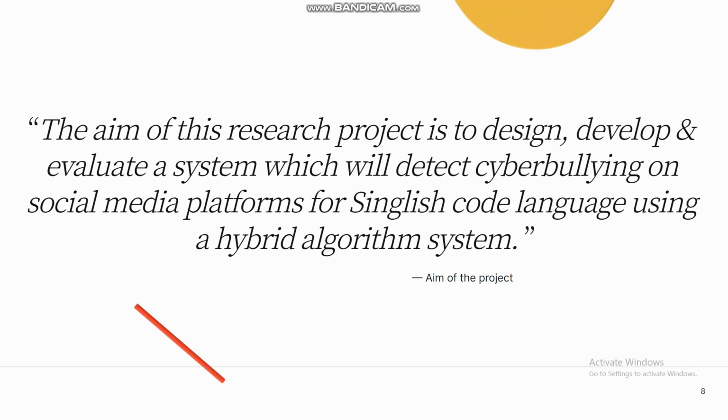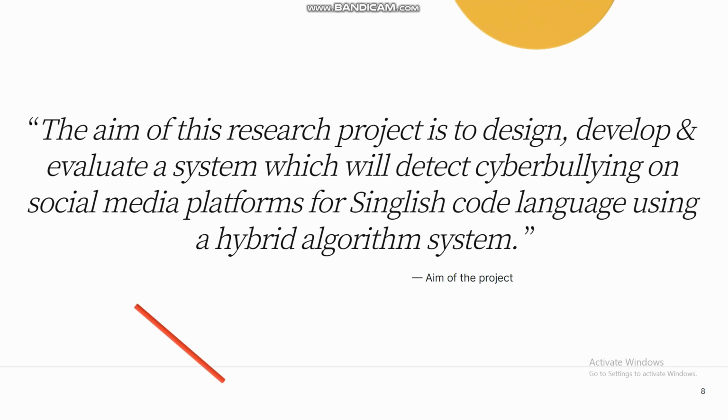So this platform will detect Singlish language, and it will detect cyberbullying for this Singlish code language using a hybrid algorithm, which will have two algorithms: one machine learning algorithm and one neural network algorithm.